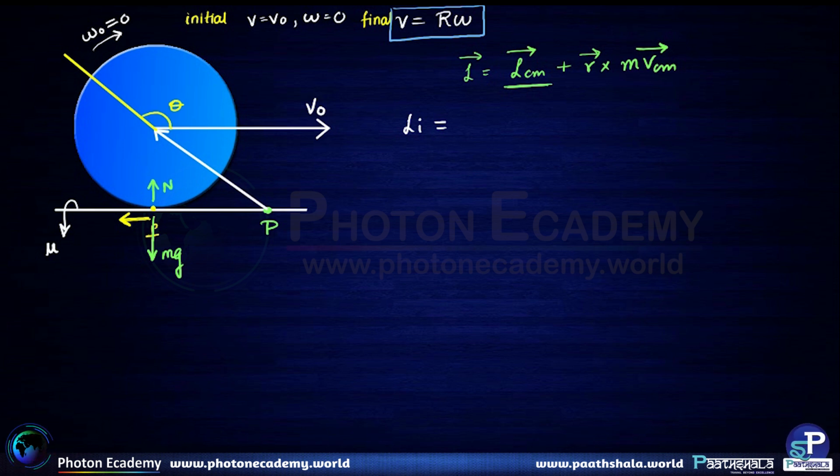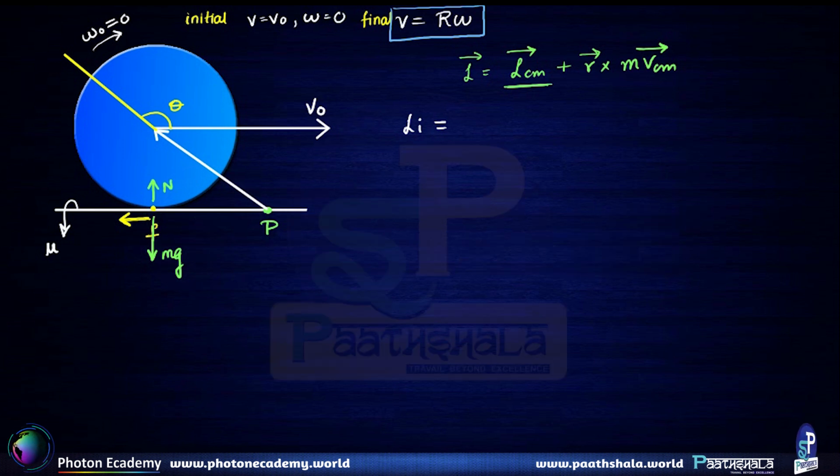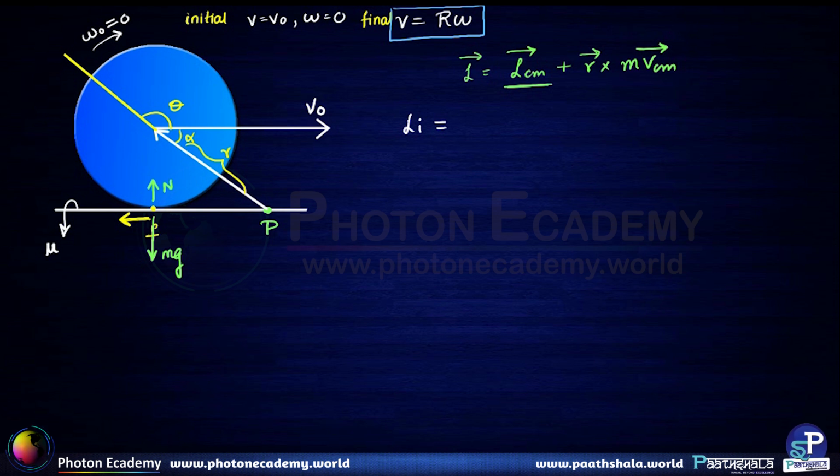So for initial angular momentum, I'll have to find out this distance, let's say small r, and then take the sine of that angle. However, I actually don't need to do that because sine of that angle theta is the same as sine of alpha, because theta plus alpha is 180 degrees, and we know that sine of 180 minus theta is sine of theta. So sine of alpha and sine of theta are going to be the same, and small r sine theta is nothing but the perpendicular distance over here.